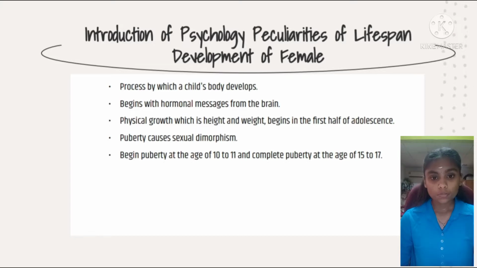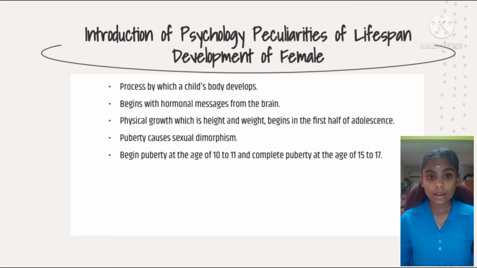So what is puberty? Puberty is the process by which a child's body develops into an adult body capable of sexual reproduction. It begins with hormonal messages from the brain to the gonads, the ovary in the female. The gonads carry hormones that increase libido as well as the growth function and changes of the brain, bone, muscle, blood, skin, hair, breast, and sex organs in response to the signal.